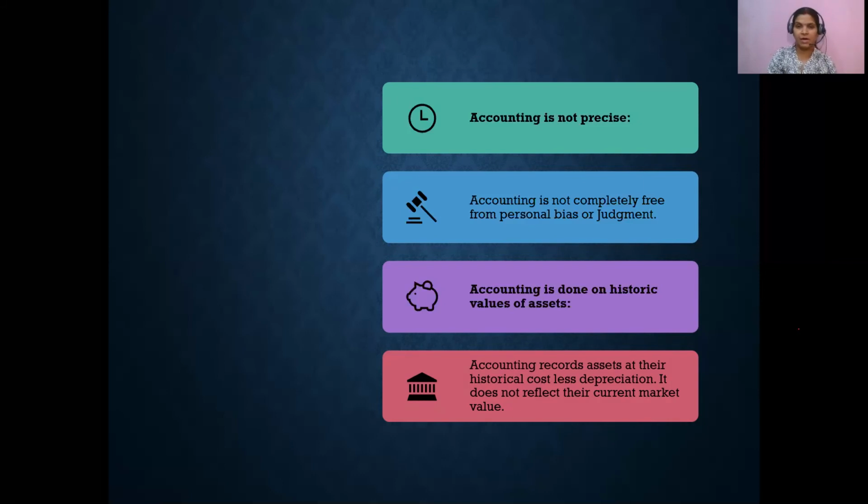Then apart from that, accounting also gets affected due to personal bias and judgment sometimes. At times, the valuation methods that you adopt for different assets, like valuation of inventory or depreciation, under those categories sometimes personal bias does take place and personal judgment affects the decision making. That's why we call accounting not precise, not accurate, and it is affected by personal bias and judgments.